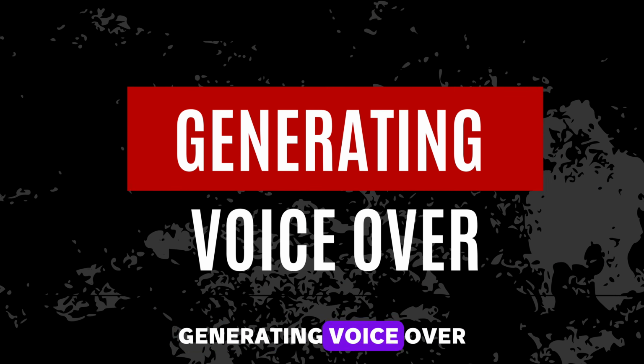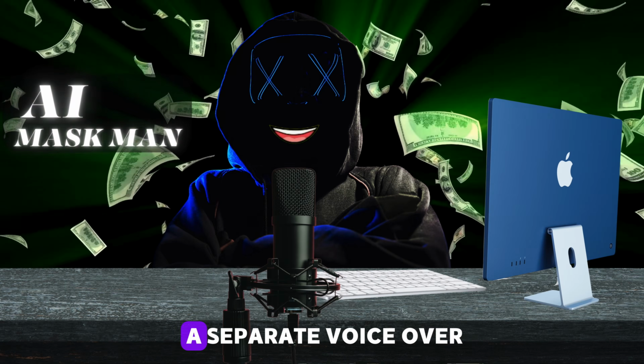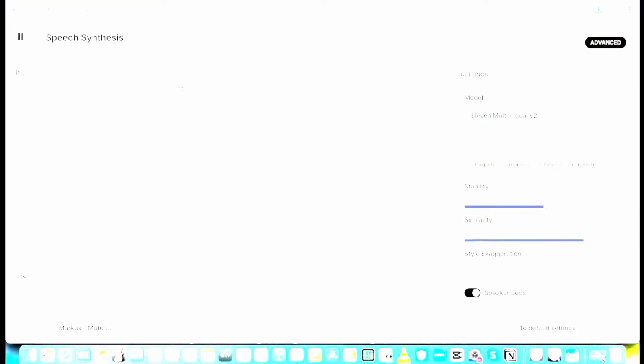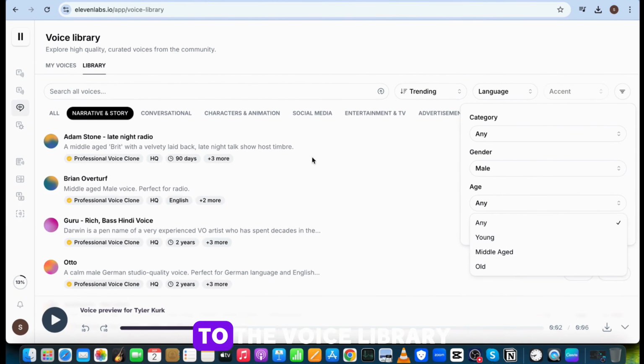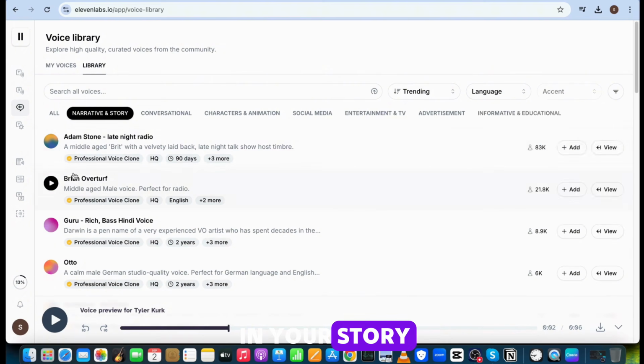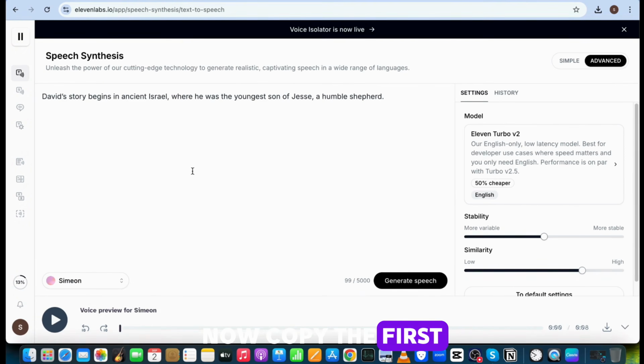Step 4. Generating voiceover. Alright, now to add lip sync to the characters, we need to generate a separate voiceover for each character. And for this I will use 11 labs. Open 11 labs, go to the voice library, and search for the voice for all the characters in your story. Choose the voices and add it into the voice lab. Now copy the first dialogue and paste it here. I will choose Simon's voice for the narrator.